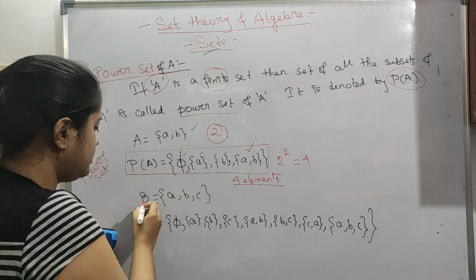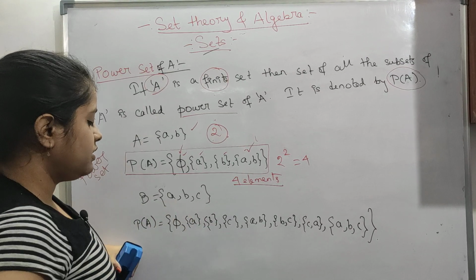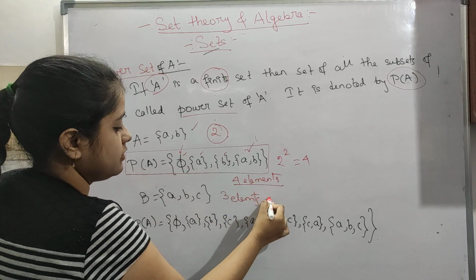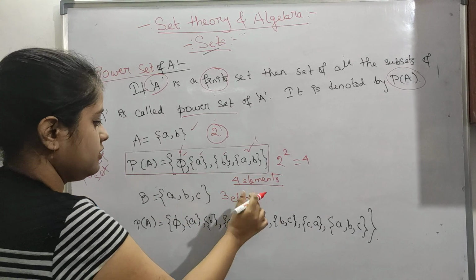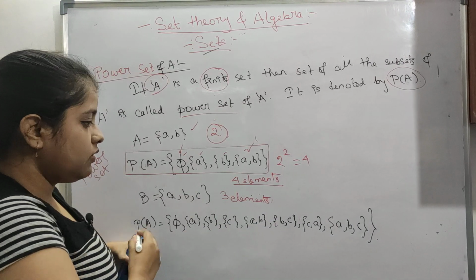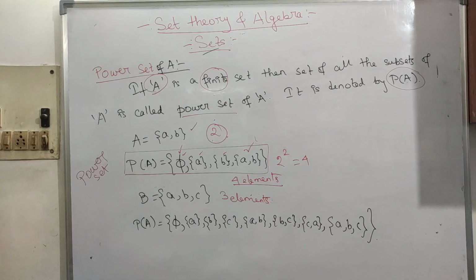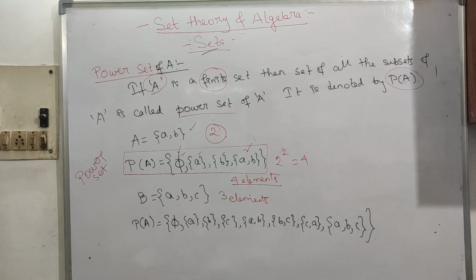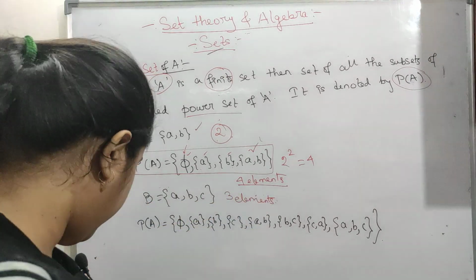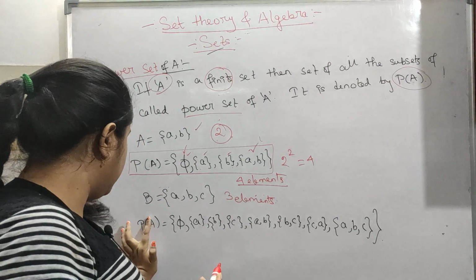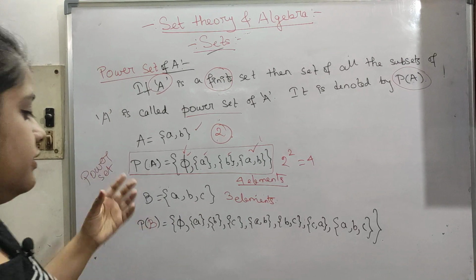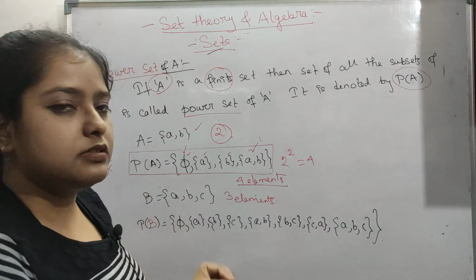Next example: B equals {a, b, c}, so three elements in our set. Now the power set will contain all possible subsets. B contains 3 elements, as we have written already. So now what will be the power set? This is the power set of B, not A. The power set of B will contain the trivial ones and all non-trivial subsets possible.